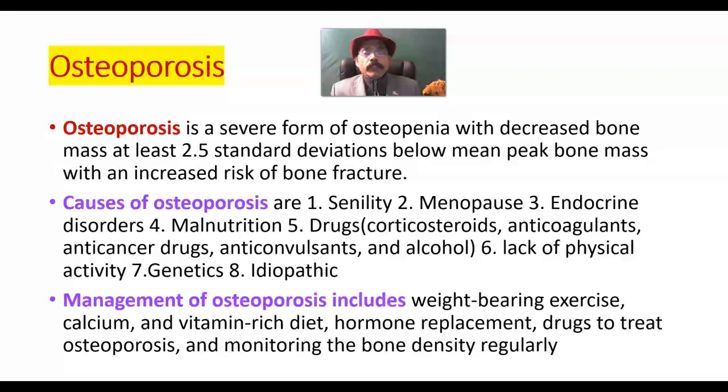Today I will discuss osteoporosis and the drugs used to treat osteoporosis. What is osteoporosis? Osteoporosis is a severe form of osteopenia with decreased bone mass, at least 2.5 standard deviations below mean peak bone mass, with an increased risk of bone fracture.